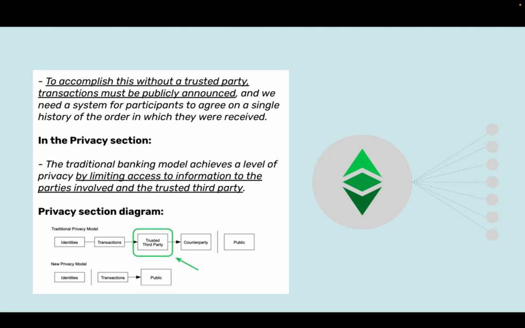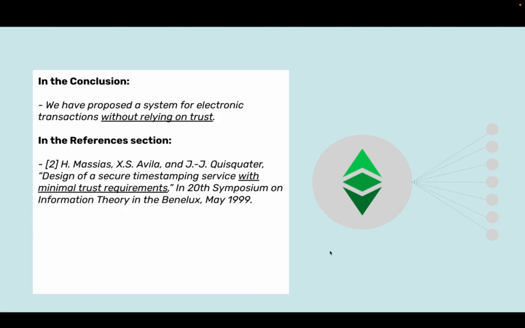Privacy section diagram. In the diagram, there is a box that says trusted third parties in the flow where traditional transactions are described. And in the replacement model, which is Bitcoin, it eliminates that trusted third party. In the conclusion, we have proposed a system for electronic transactions without relying on trust.